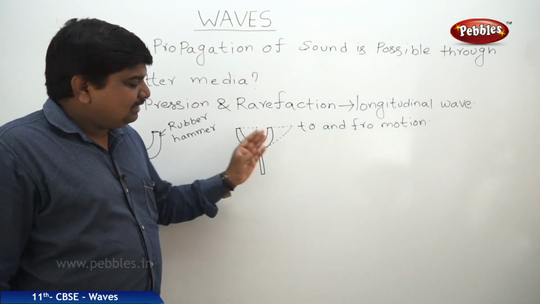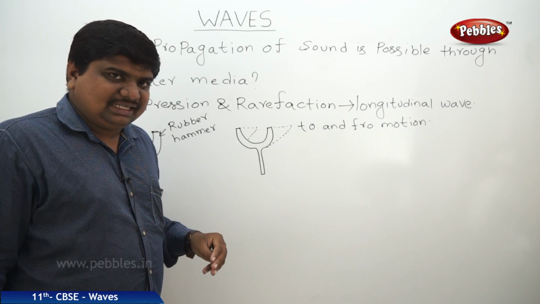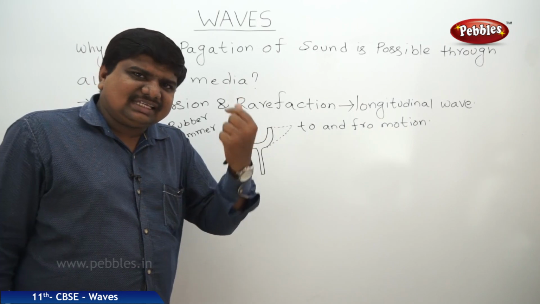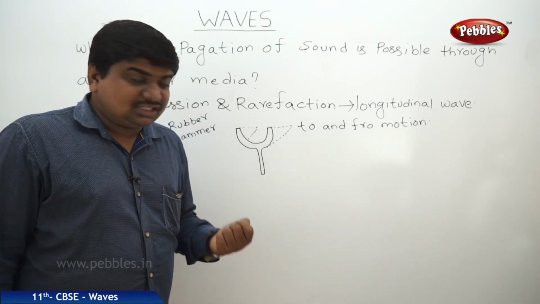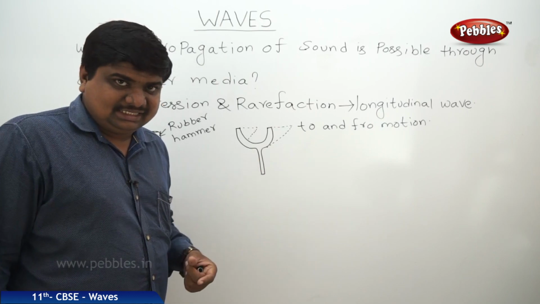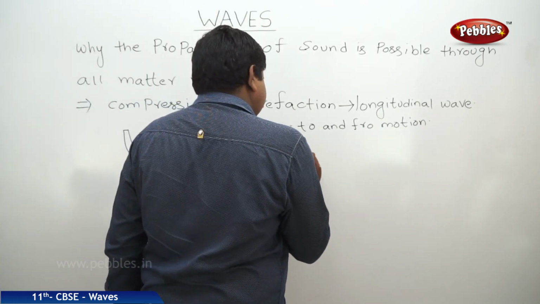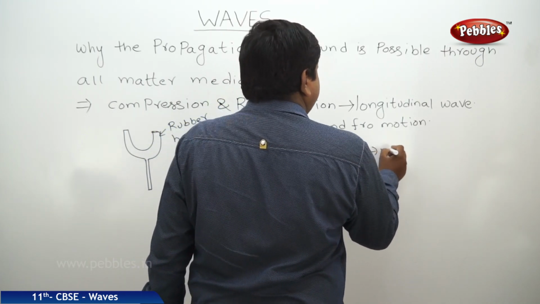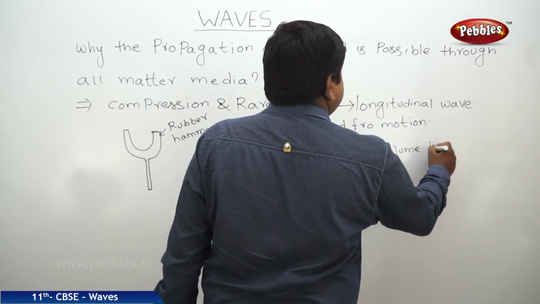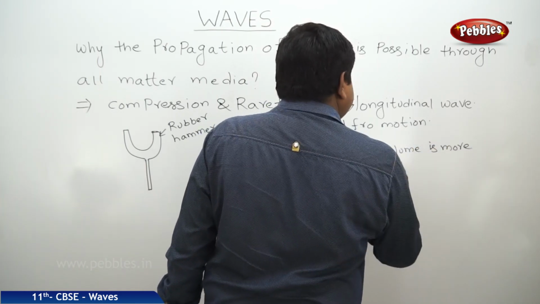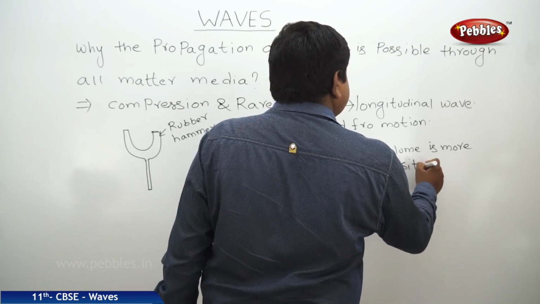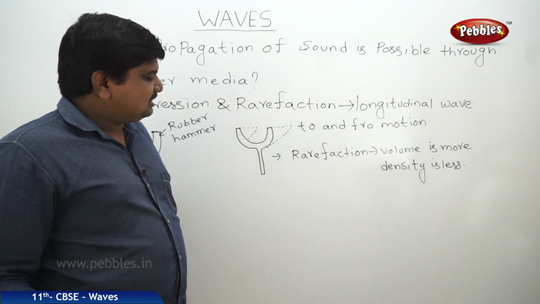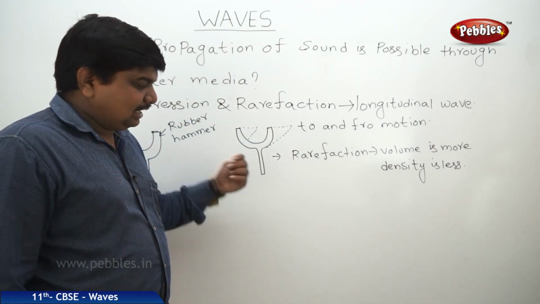While the particles are moving away from the mean position, all the particles are moving away from the mean position. That means there is a smaller number of particles gathered in a given specific volume. That's why volume is more but density is less. That is said to be rarefaction. Volume is more, density is less. The visualized concept of this was already done in our classes.